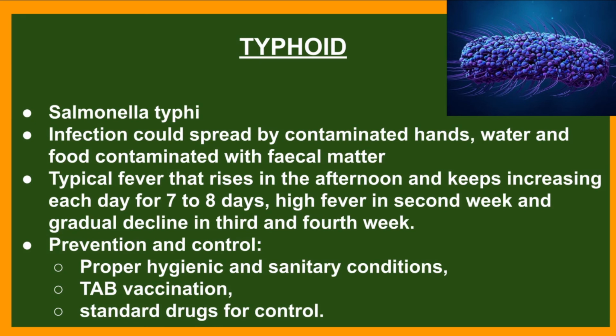In the second week, there is high fever, and in the third and fourth week, there is a decline in fever. For prevention and control, proper hygienic and sanitary conditions should be maintained. TAB vaccination should be given. And if a person suffers from typhoid, there are standard drugs for its control.